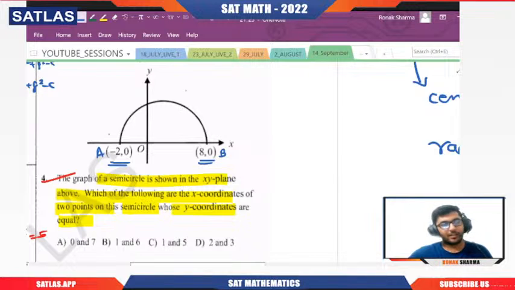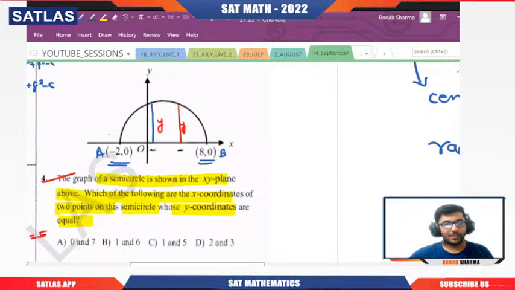The y coordinate represents the height. That means if this is some point, and if this is some point, it is not necessary that it will be on the left hand side. From the question we can see that it is going to be on the right hand side, because all the options have positive y, positive x, right? So clearly if this is y, this is also y. Now they're asking what will be the value of x here, here and here?